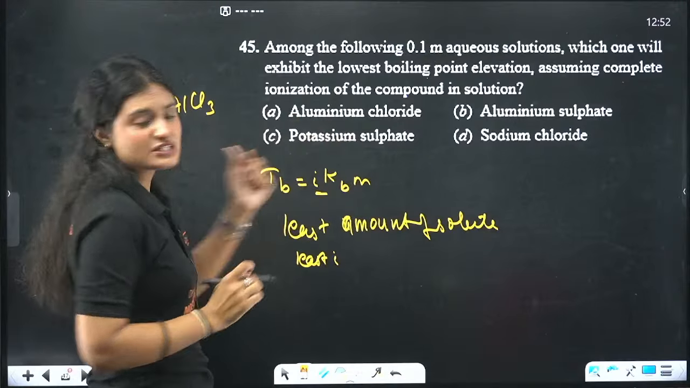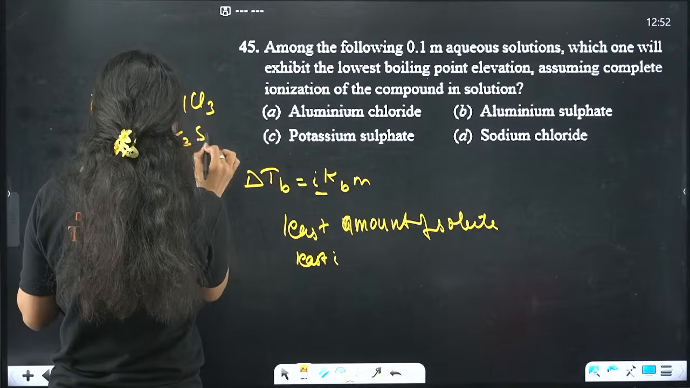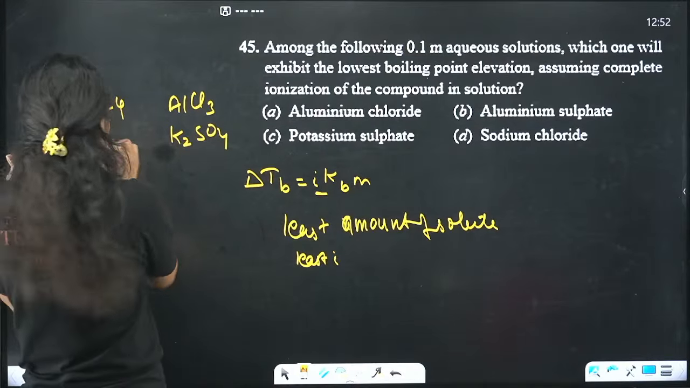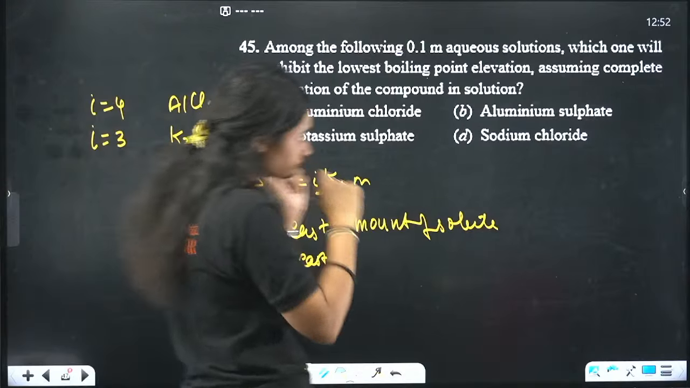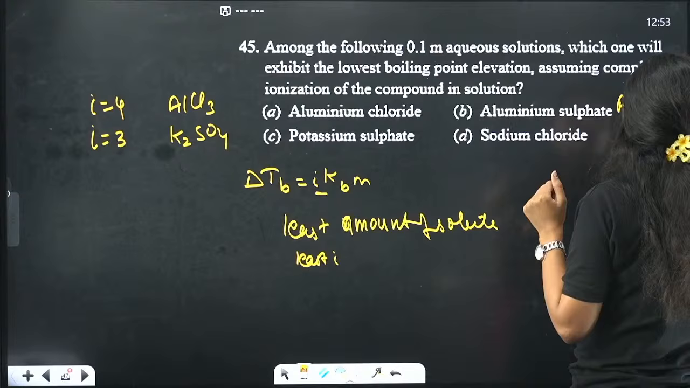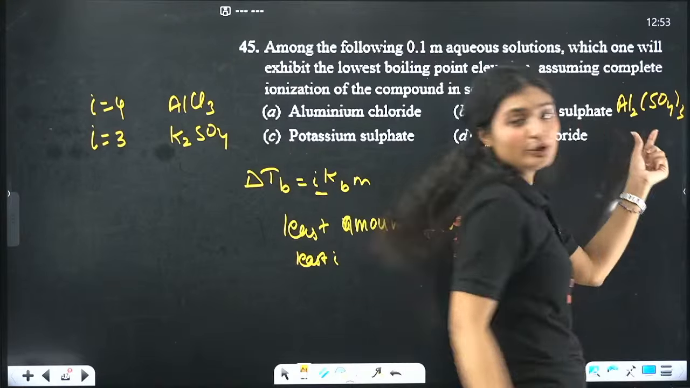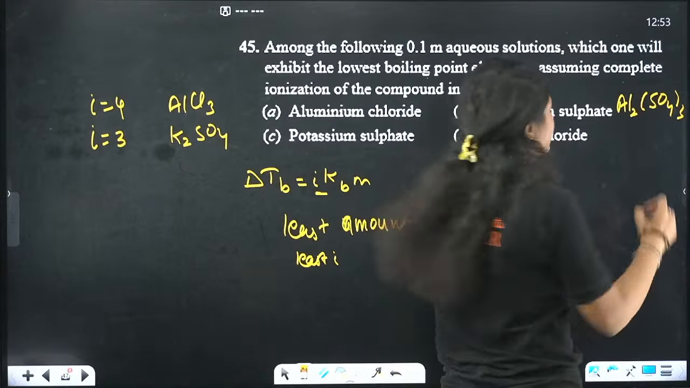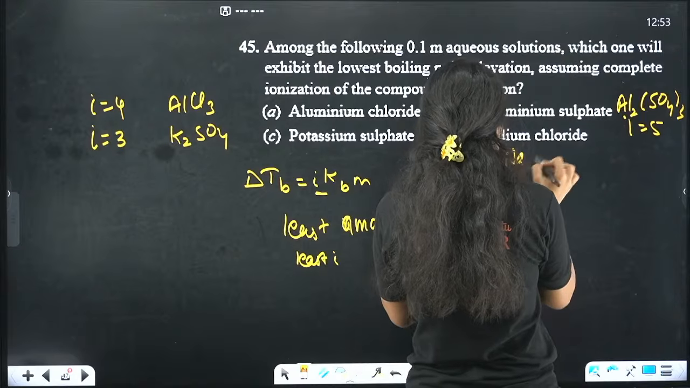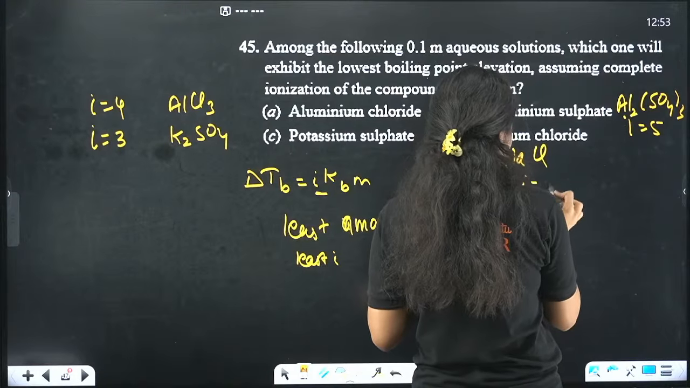Potassium sulfate, K2SO4: 2 K positive and SO4 2 negative. That means 2 and 1, 3, so i is equal to 3. Aluminum sulfate, Al2(SO4)3: 2 aluminum and 3 sulfate, 5, so i equals 5. Sodium chloride, NaCl: Na positive, Cl negative, so i is equal to 2.